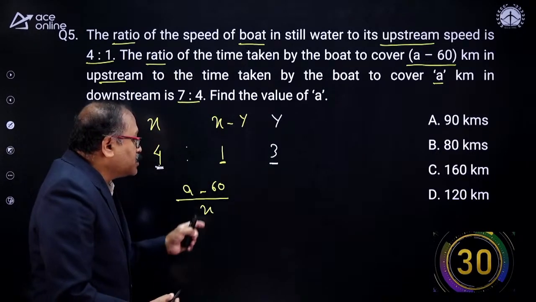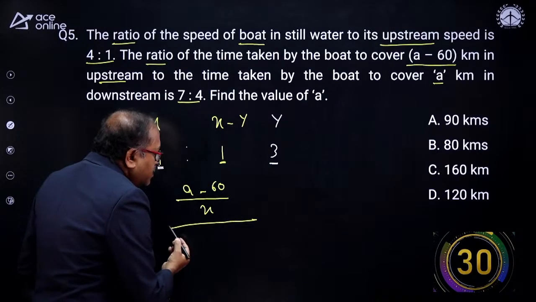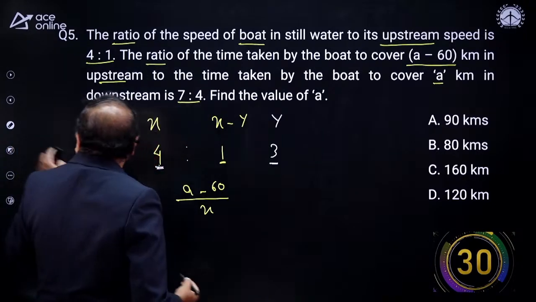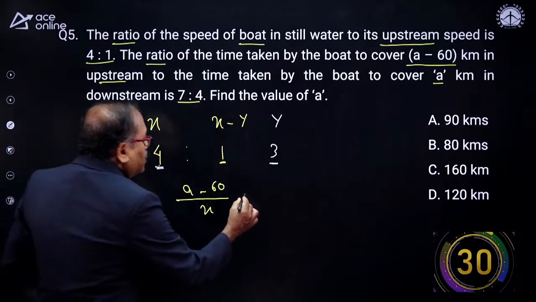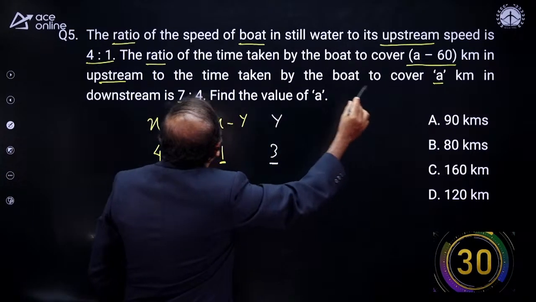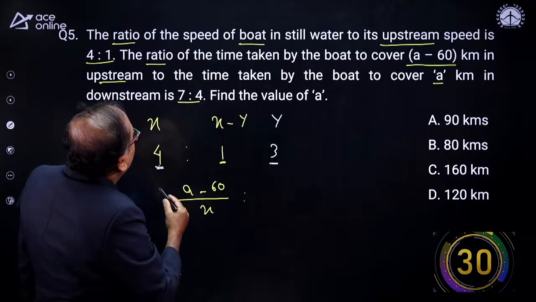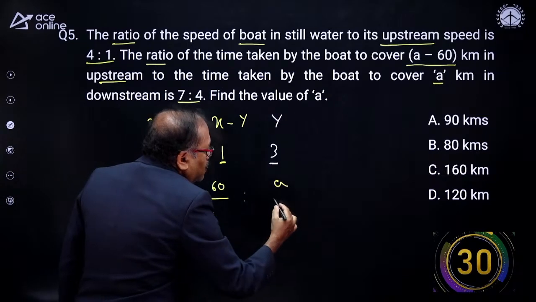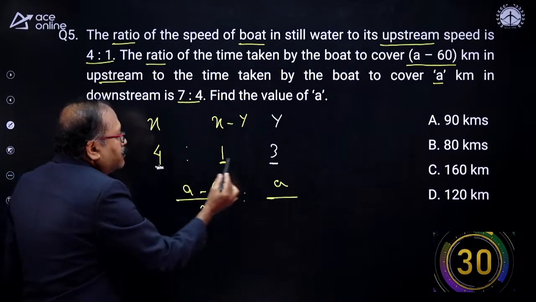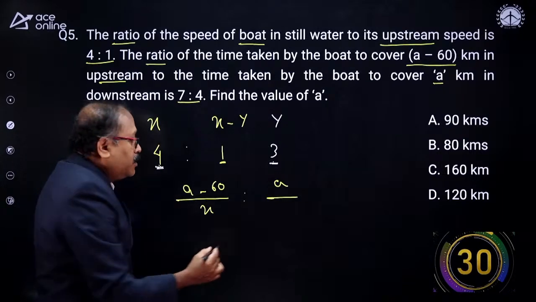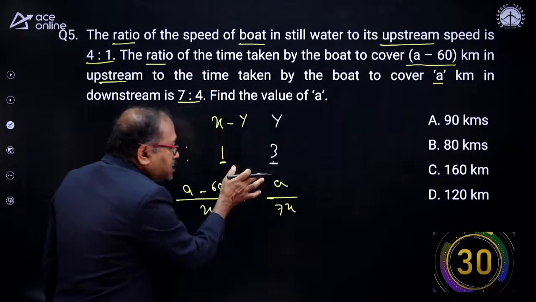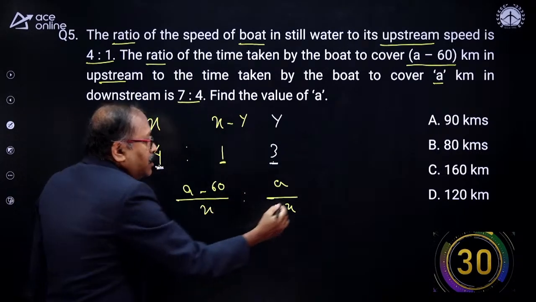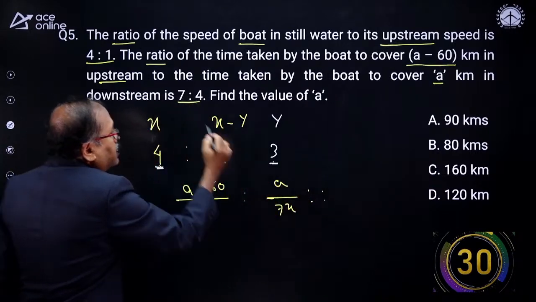So I will write down over here x. This is the time of upstream, just for your understanding sake, or I can also write it as time ratio. This is time, right? Is to the time for a kilometer in which direction? Time taken by boat a kilometer downstream. Here the distance is a kilometer and the downstream speed is 4x plus 3x, that is 7x. And this is the time and this is the speed. So, distance and speed, that is time, which is in the ratio of 7:4.